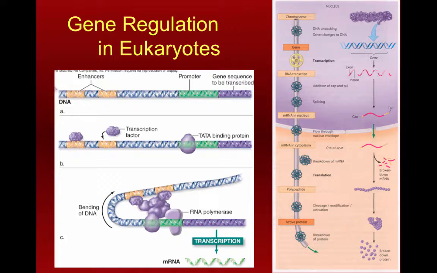All right, we can then have the addition of the cap and tail. We can also have the splicing control valve. Both of these two are involved in processing mRNA before it's allowed to leave the nucleus. So if these two things don't happen, mRNA will not leave the nucleus, and therefore you won't have any translation. We have a control valve to allow the processed mRNA to go through the nuclear envelope. We have a control valve that we can use to break down mRNA if we need to.